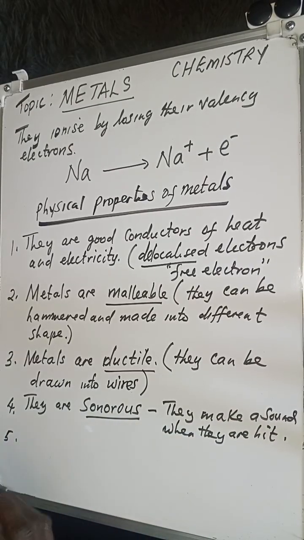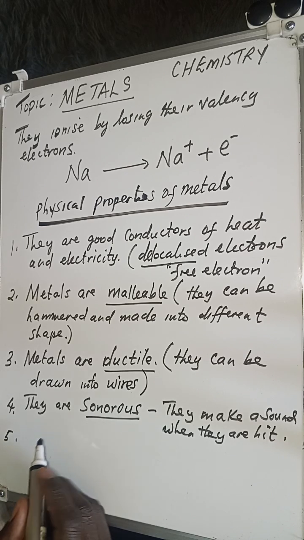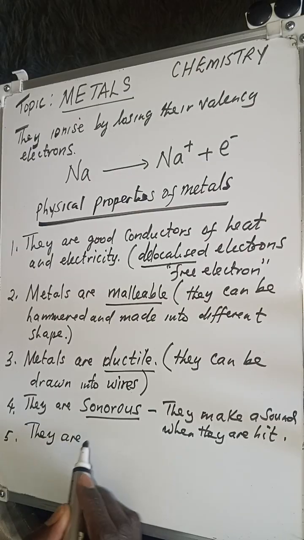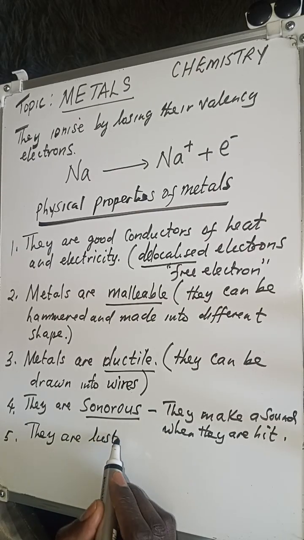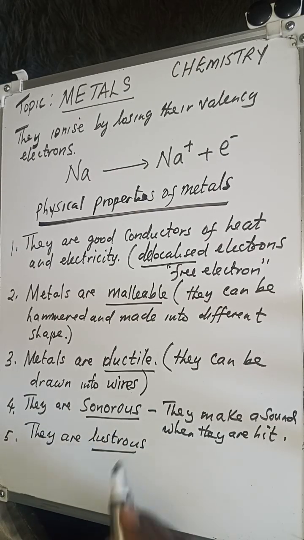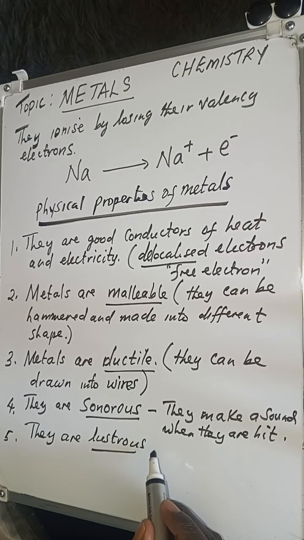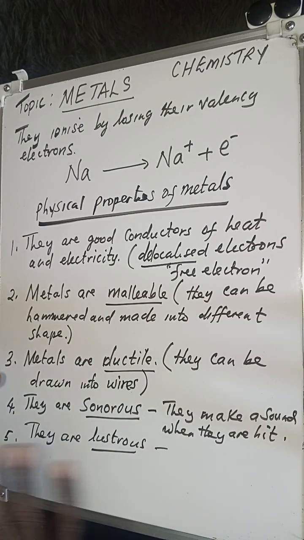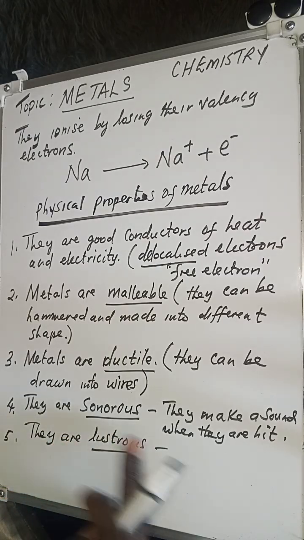Another property of metals is that they are lustrous. Now, what do we mean when we say metals are lustrous? If we say that metals are lustrous, it simply means that they are shiny. Sometimes when they are polished, when they are freshly cut, they look shiny, and that's the property.